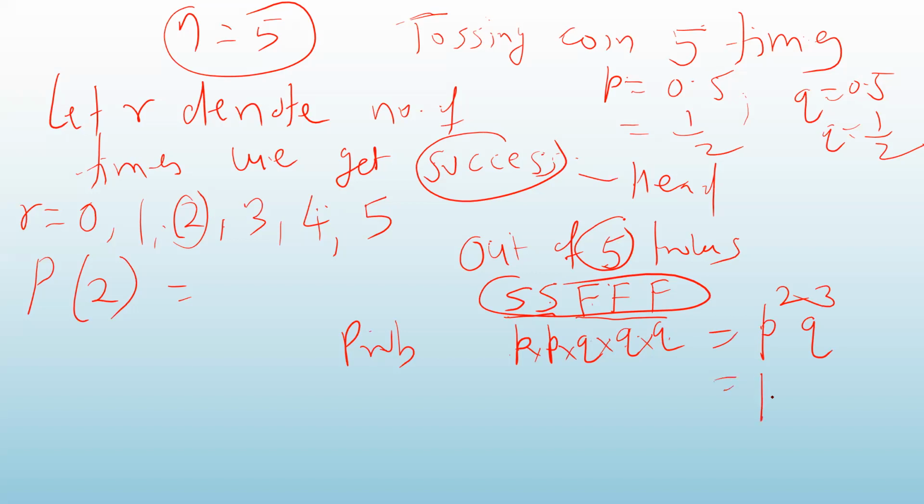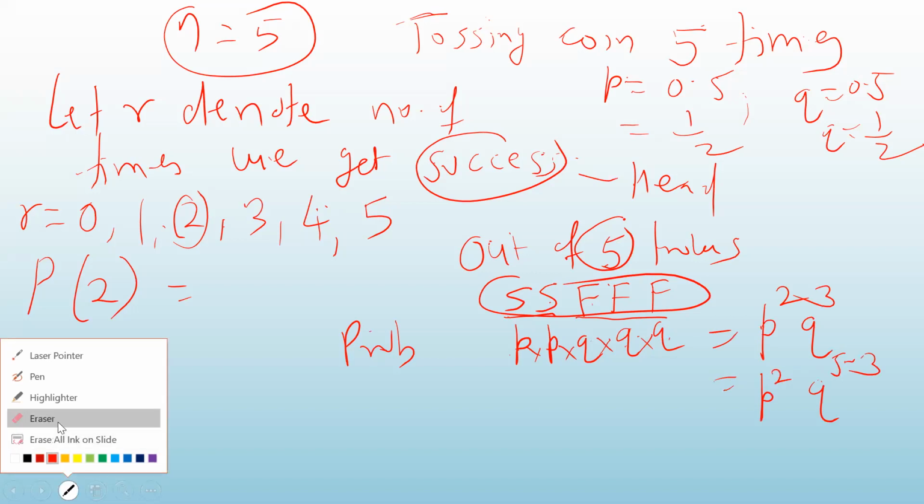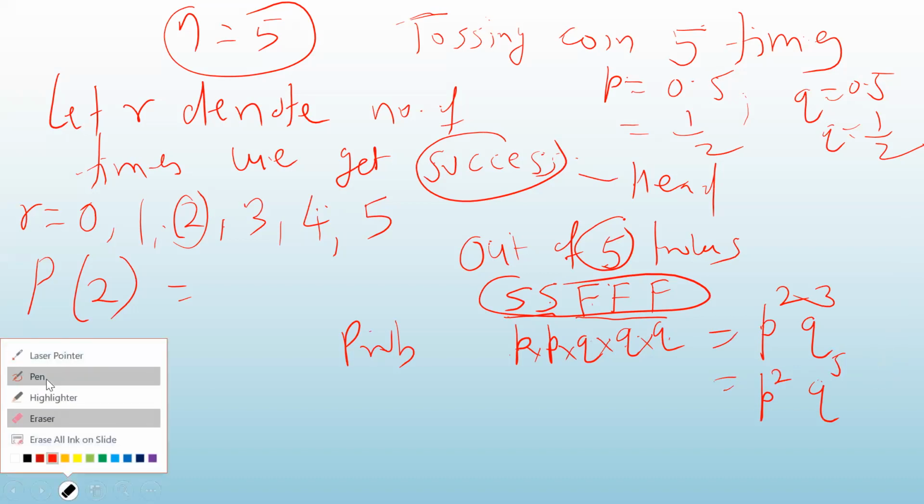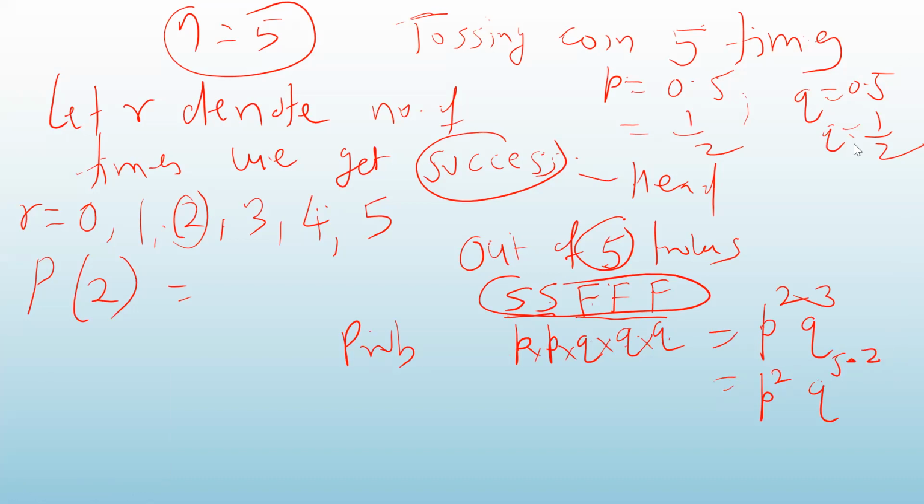Now I can write this Q raised to 3 as Q raised to 5 minus 2, where 5 is the number of trials. So the probability of such an event, where in the first 2 throws you get success and the remaining 3 throws you get failure, is given by P square for 2 successes and Q raised to 5 minus 2 for 3 failures.